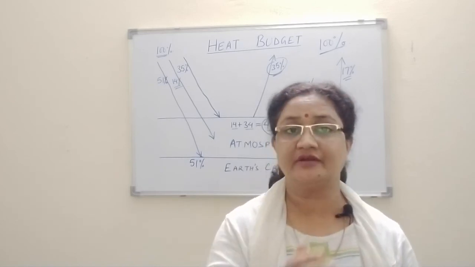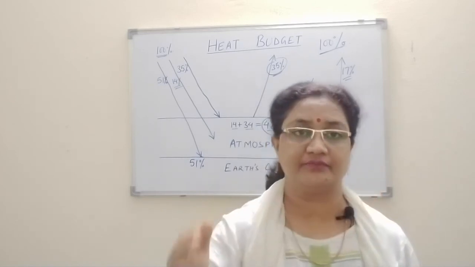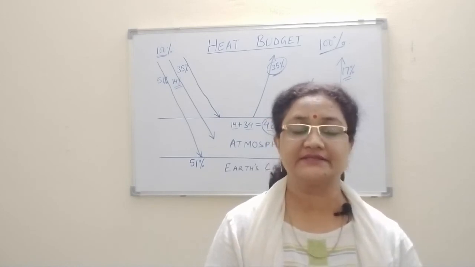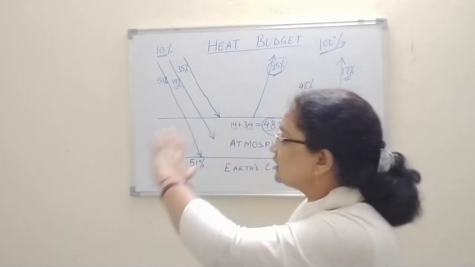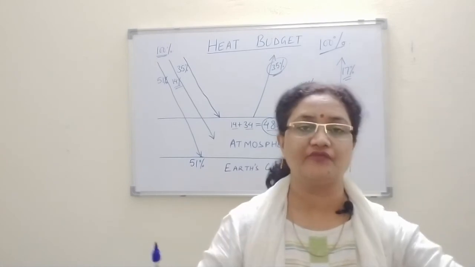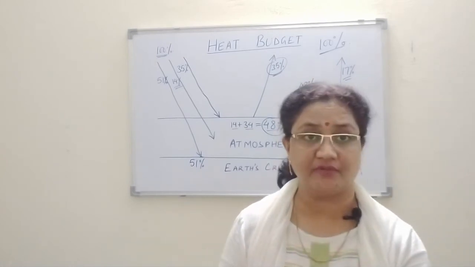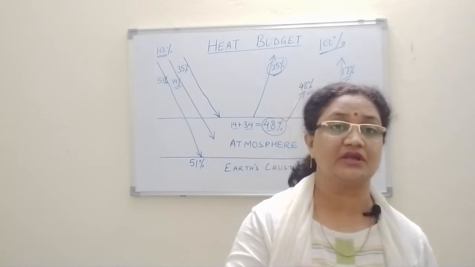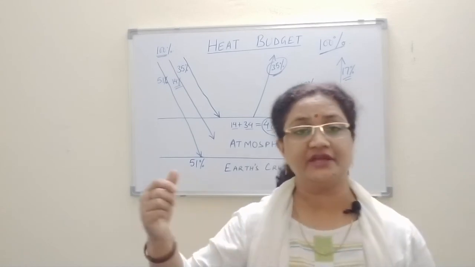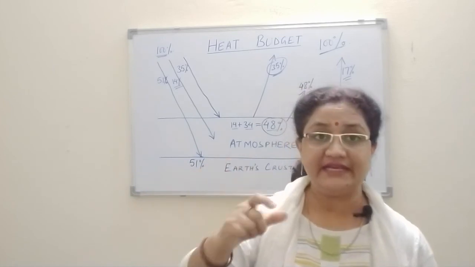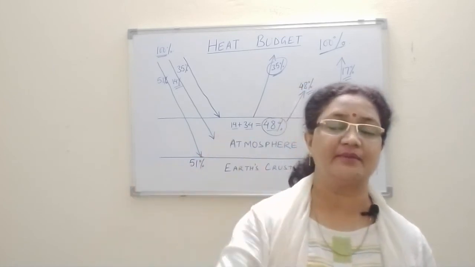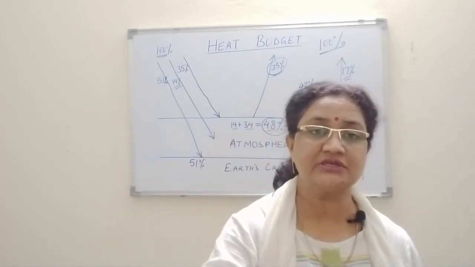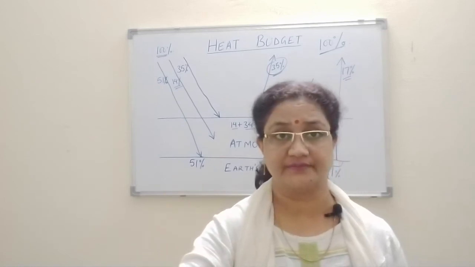And where it is distributed in different ways, that is, when we prepare the complete study of it, or when we prepare a plan of how it is getting distributed, that is actually called a budget, right? When we talk in the sense of heat budget, it is totally about the incoming radiation and outgoing radiation, right?